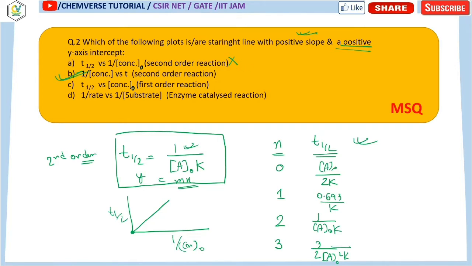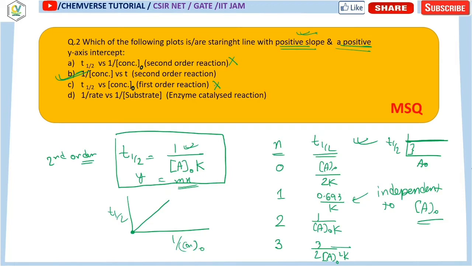We have already seen that now, what is the relation between t half and the initial concentration for a first order reaction? Remember that for a first order reaction, t half is independent of A0, that means the initial concentration. So whenever initial concentration is given, there will be a straight line parallel to the x-axis, and that is why this cannot be your option.